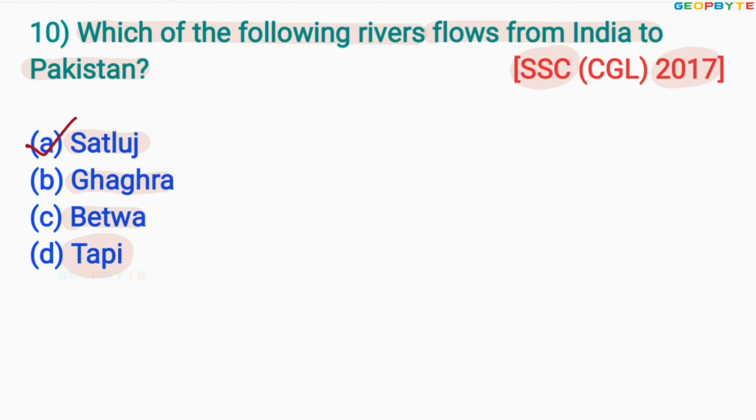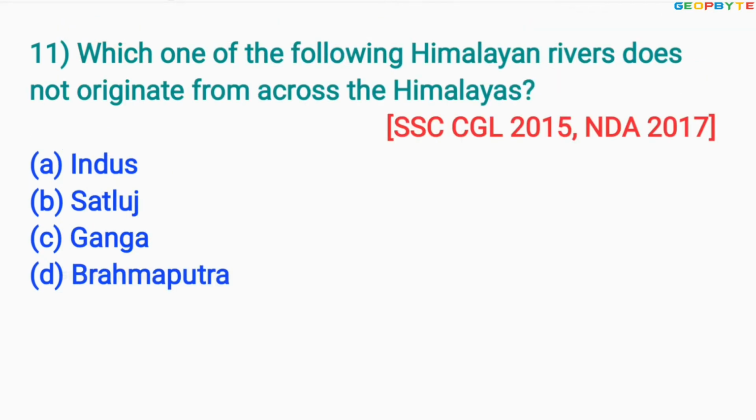Now let us move to the 11th one. The 11th one was asked in 2017 for NDA exam and 2015 for SSC exam. It was asked twice like this.